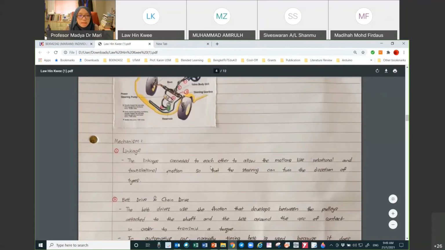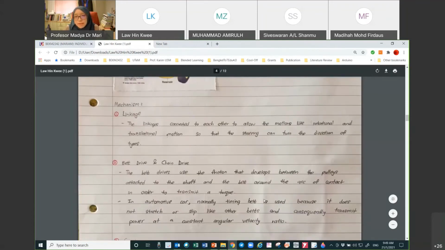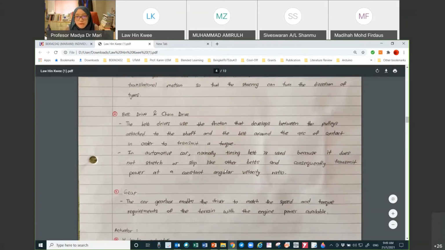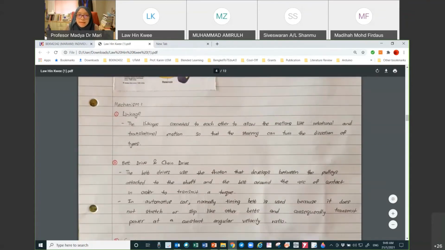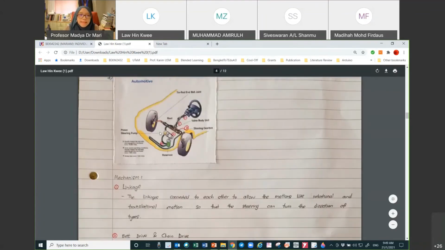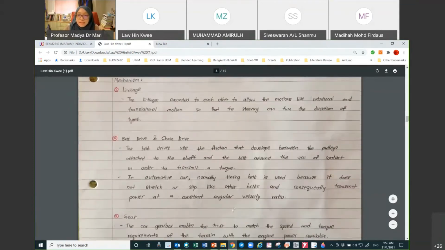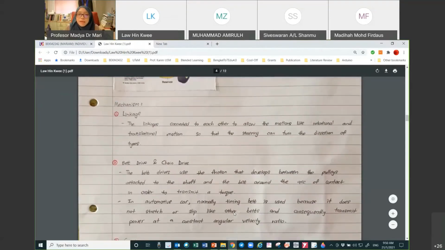So I would say if I were to give marks to Lau, he will get 10 out of 10. Because first, he labeled each of the mechanisms in the figure here. That is one thing. And then for each of the mechanisms, he explained it in detail. So that is the reason he can get a full mark, 10 over 10. Yeah?